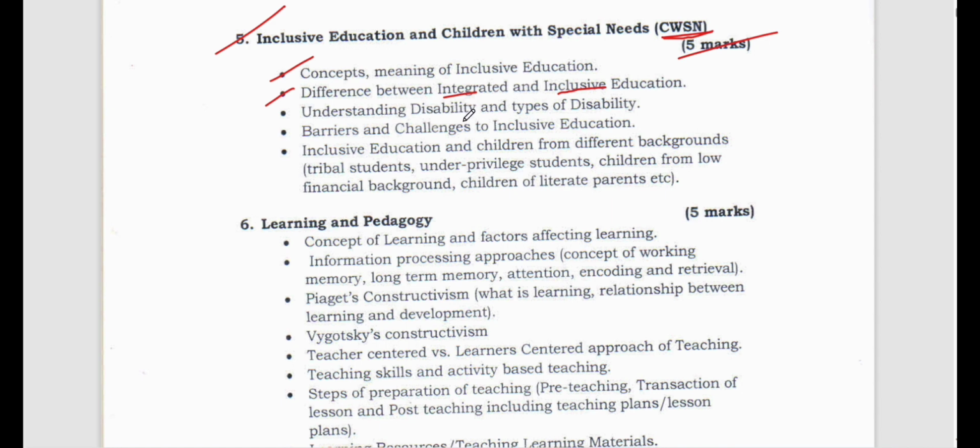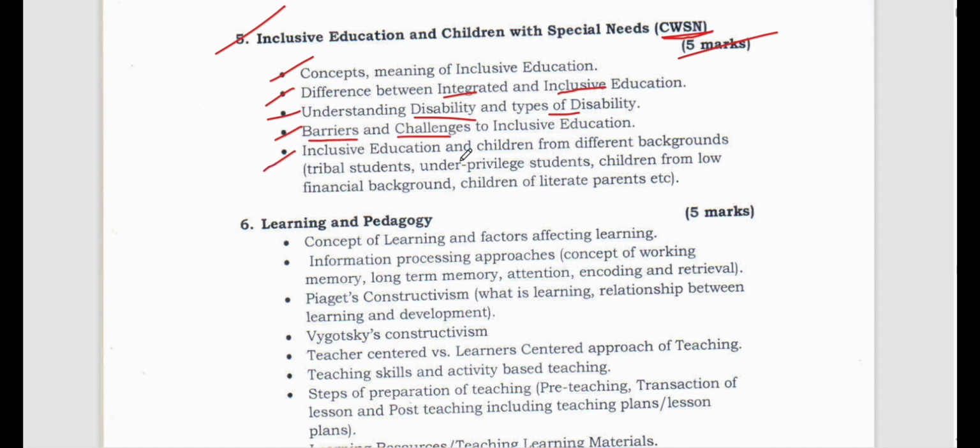Now understanding disability and types of disabilities. What are the different types of disabilities, like dyslexia, dyscalculia, dyspraxia, autism, all this you have to know. How many types of disabilities are there? There are 21 types of disabilities, right? Now barriers and challenges to inclusive education. What are the different types of barriers and challenges we face in inclusive education?